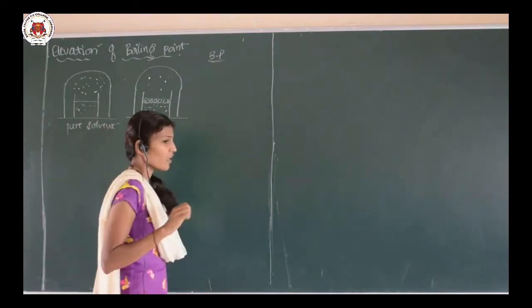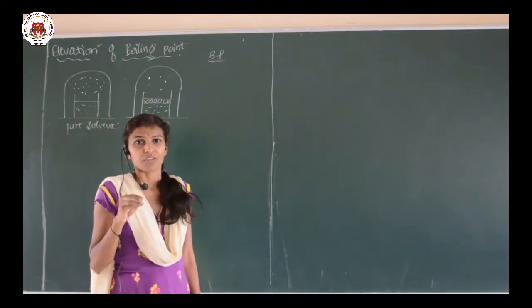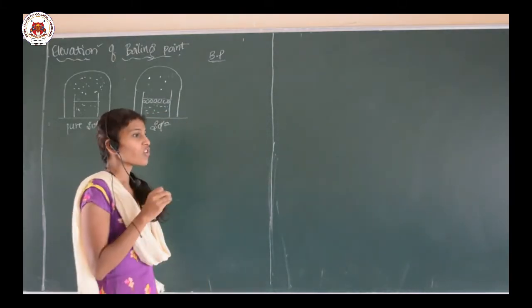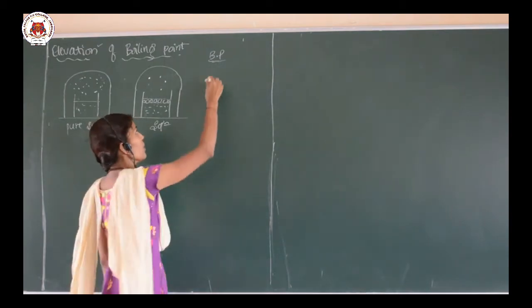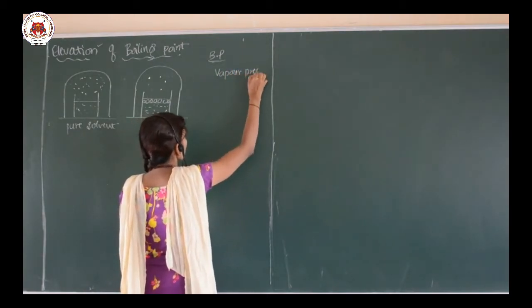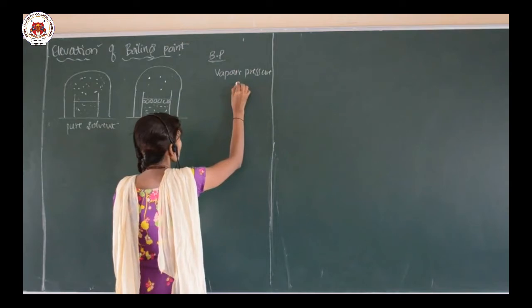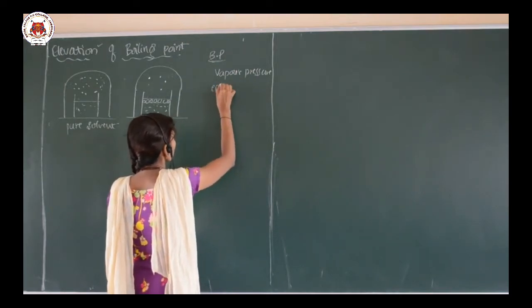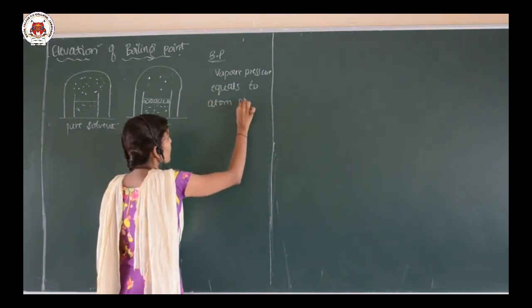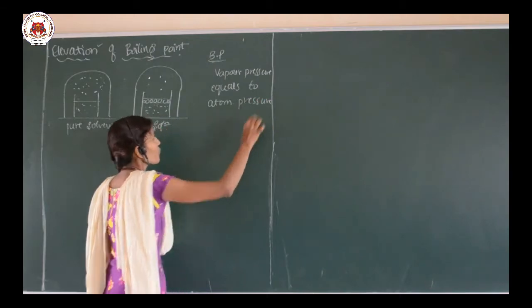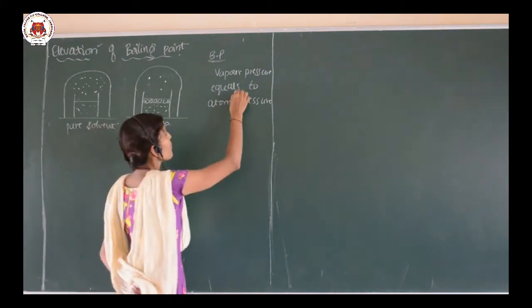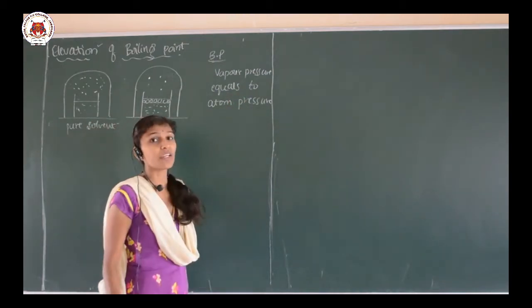Boiling point is the temperature at which any substance, or the liquid, starts to boil, the temperature at which the vapor pressure of the liquid becomes equal to the atmospheric pressure. So, the definition of the boiling point: the temperature at which the vapor pressure of the liquid becomes equal to the atmospheric pressure.